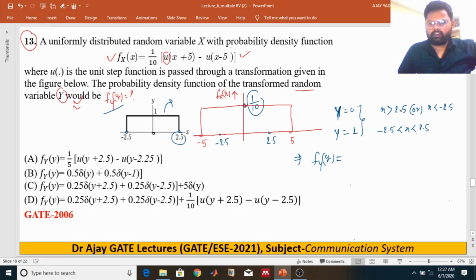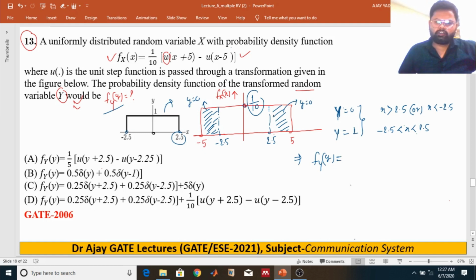If the value of x is greater than 2.5, that means up to this region, and this region, only then y is equal to 0 will happen.